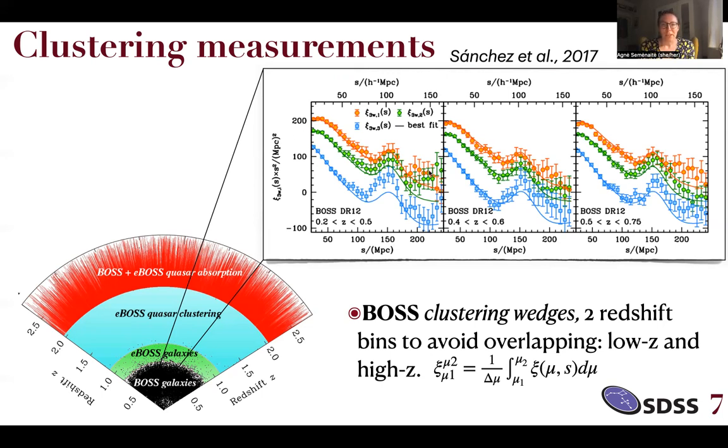This orange wedge is measured perpendicularly to the line of sight, the blue one is measured parallel to it, and the green one is measured in the angular range in between. And you can see how the amplitude change that is induced by the redshift space distortions is seen in these wedges.